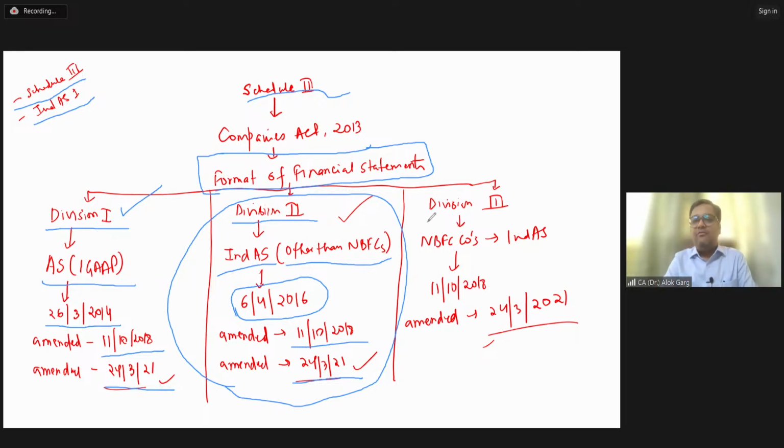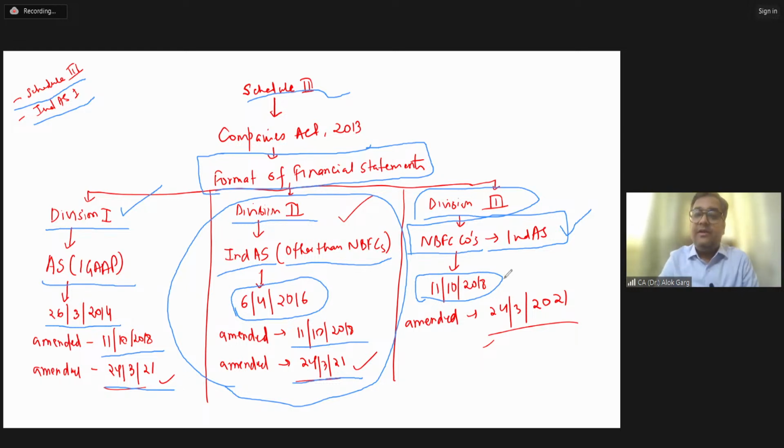So with that objective, Division 3 was notified on 11 October 2018. And this Division 3 was only applicable to NBFC companies which are preparing their financial statements as per Ind AS.